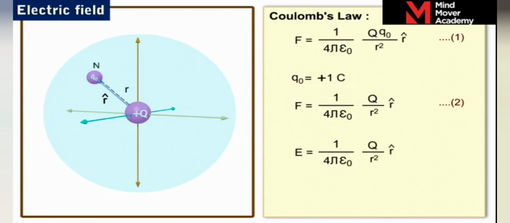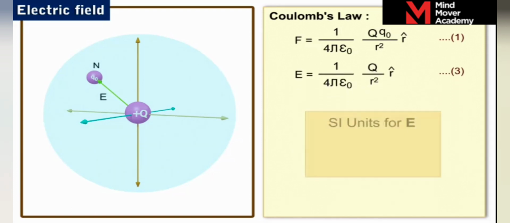Let us label it as equation 3. Electric field strength E is a vector quantity pointing in the direction of the force on a unit positive charge at a point in the electric field. In SI units, it is measured in Newton per coulomb or volt per meter.